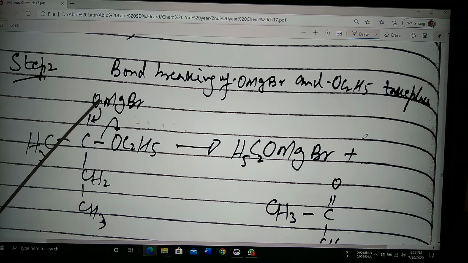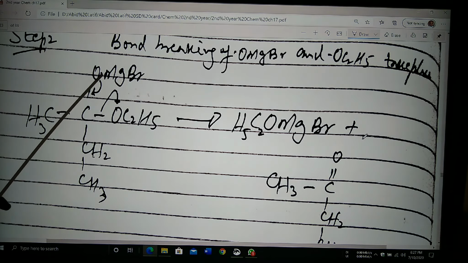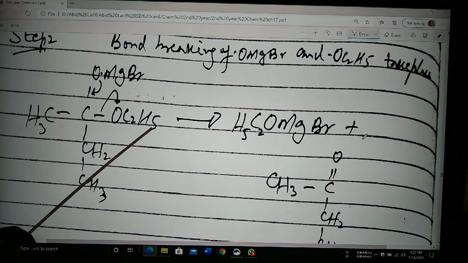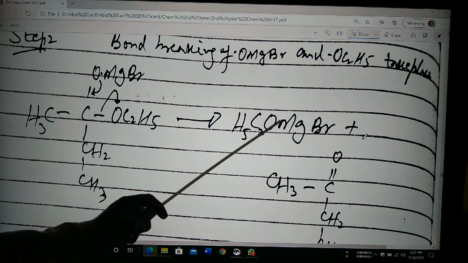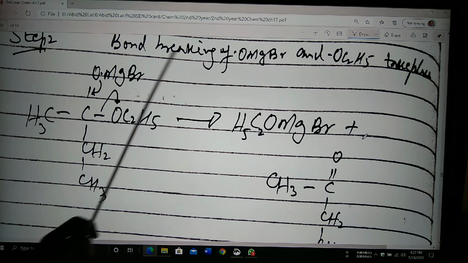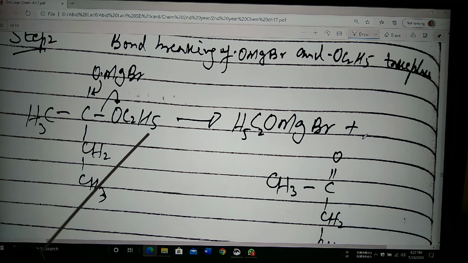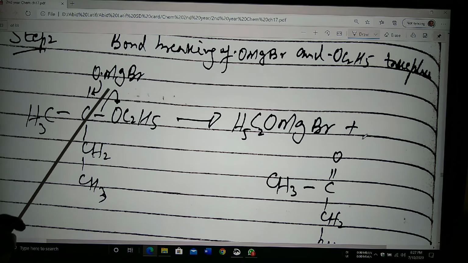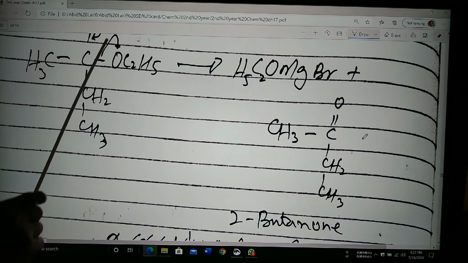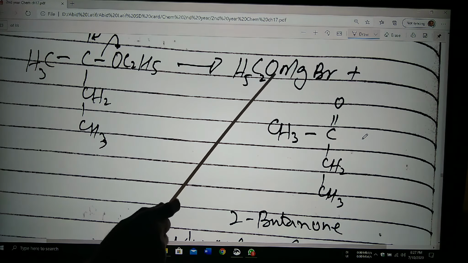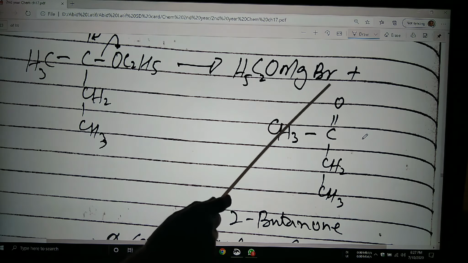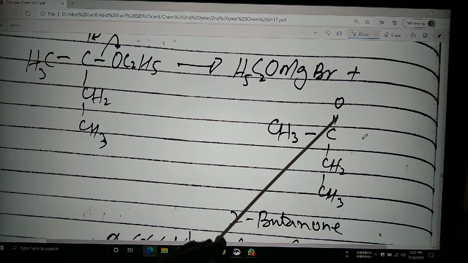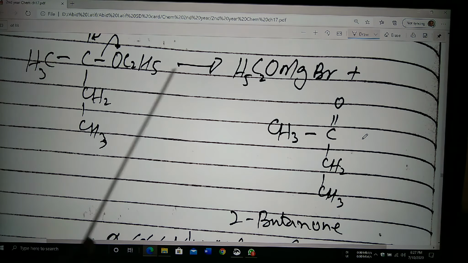So in this case, this will donate the electron toward this side and OC2H5 will break. So in this case, we will get the OC2H5 MgBr. They will combine in this case to form the OC2H5 MgBr along with the CH3, CO, CH2 and CH3.